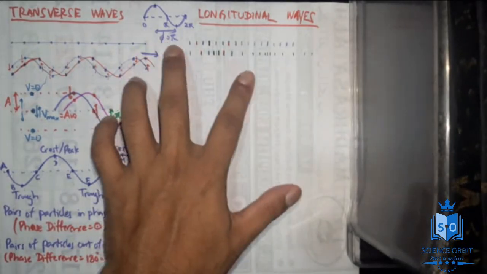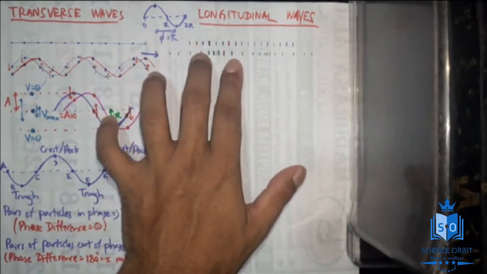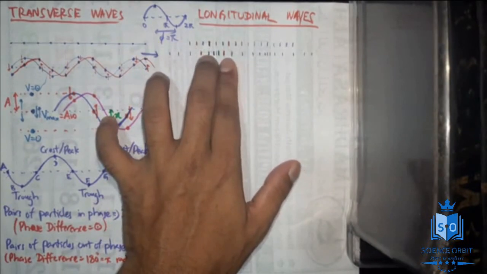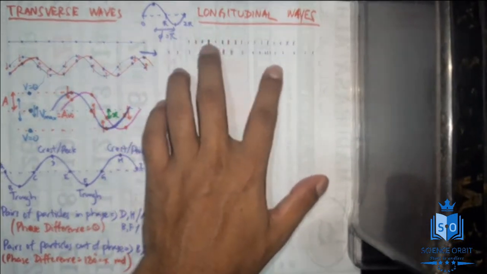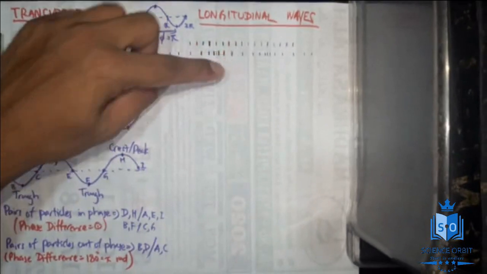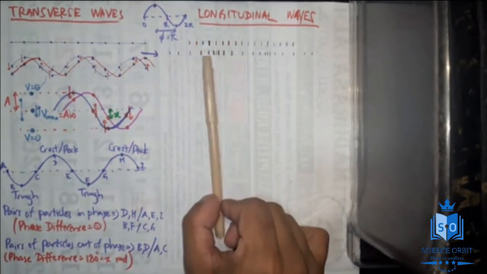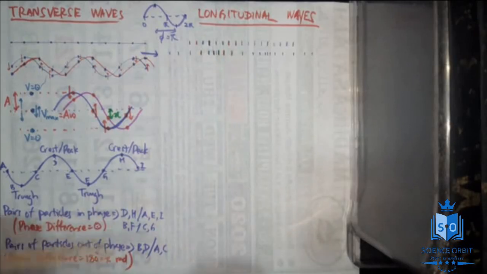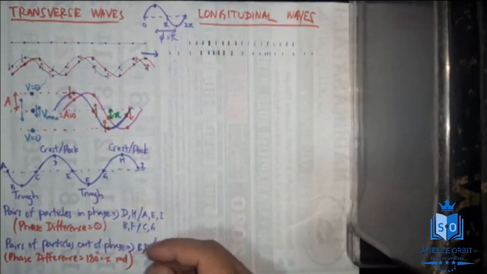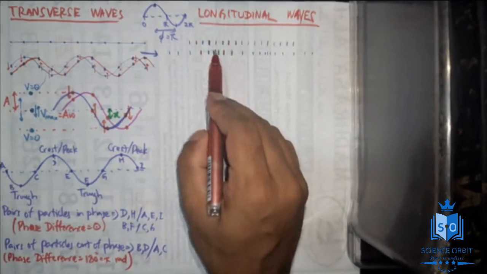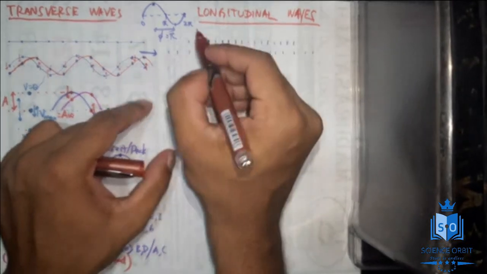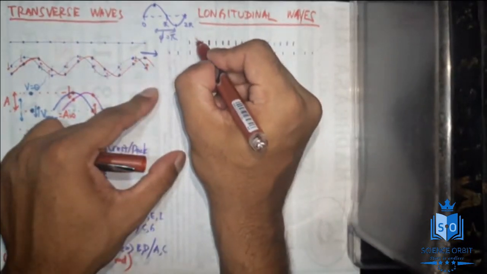Okay, some particles move towards a certain point, and some particles move away from a certain point. I hope you can understand what's going on here. You can see these particles have moved towards this. All these particles have converged towards this particular point. So each particle, I will mark with an arrow. They have moved like this.